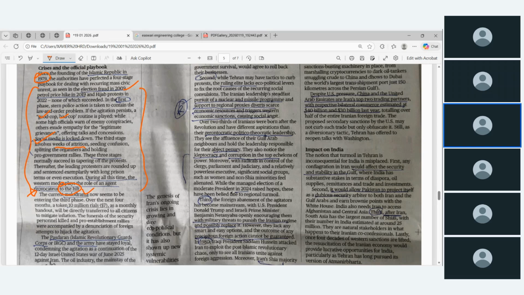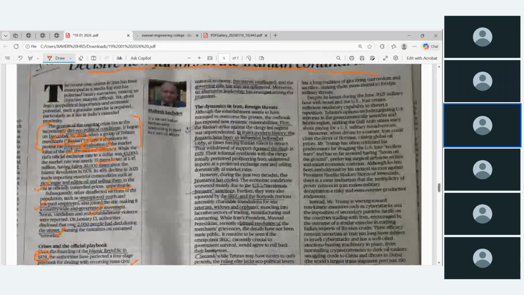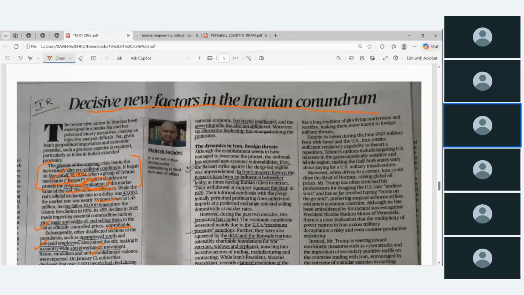To mitigate inflation. Some of the federal security personnel were killed. These things happen. Another group, the Islamic Revolutionary Guards Corps or IRGC, and the army, these are the two groups that fight each other now. Then the oil industry and national economy have stayed unaffected, and the government elite has also not splintered. Moreover, no alternative leadership has emerged among the protests.